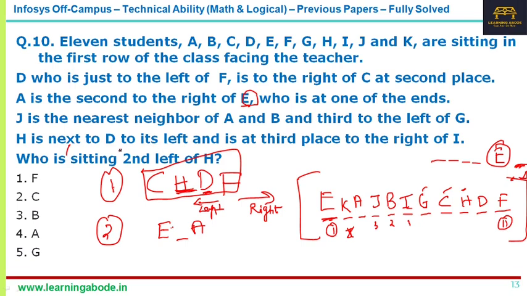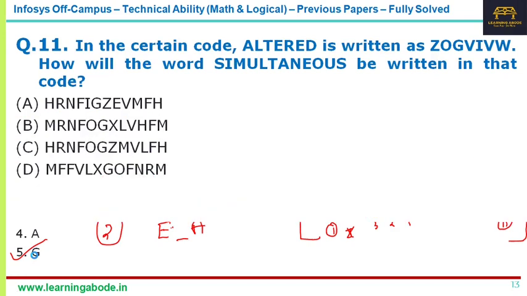Now let's try to answer the question. The question is, who is sitting second to the left of H? So H is here, right? First left is C, second left is G, so G is second left. In this question there were 5 options given, so for the fifth option, the person G is sitting second to the left. That's the answer. As I said before, multiple questions were asked based on this, but once you get this position ready, you can solve many other questions. Because of want of time, I just took only one question.